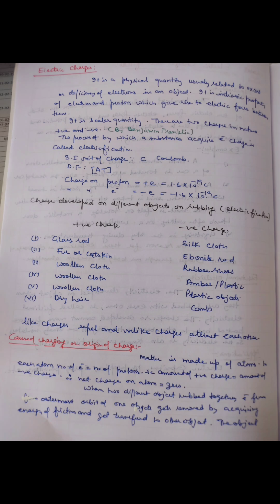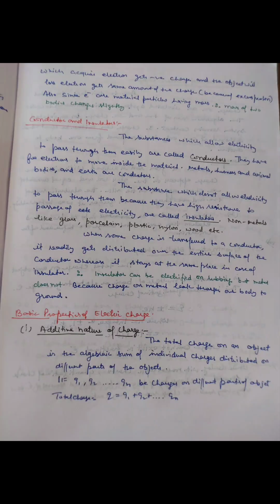The process by which a substance acquires electric charge is known as electrification. The charge on one proton is 1.6 × 10^-19 coulomb and on an electron is -1.6 × 10^-19 coulomb. When two objects are rubbed together, electrons from the outermost orbit of one object get transferred to the other object by acquiring thermal energy. The object which loses electrons gets positive charge and the object which gains electrons gets the same amount of negative charge. The substances which allow electricity to pass through them are called conductors, and those which do not are called insulators.